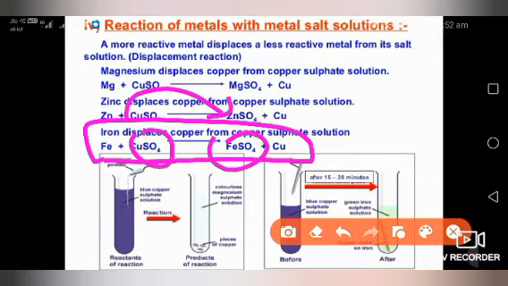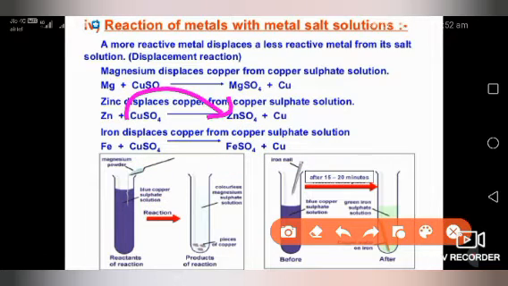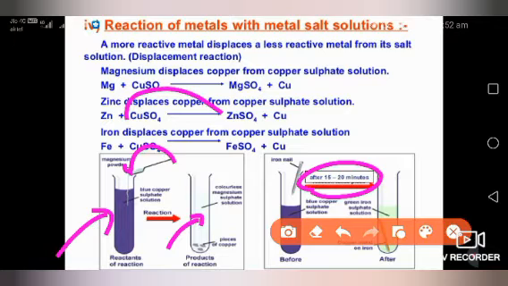No, sorry, it changes blue color copper sulfate into green color. This is the blue color and this is the green color solution. So by the change in color of the solution, we can say that iron displaces the copper. Here you can see one diagram. Copper sulfate is blue color and iron is transparent. When we put the iron inside the copper sulfate, what will happen after 15 to 20 minutes? The blue color changes into